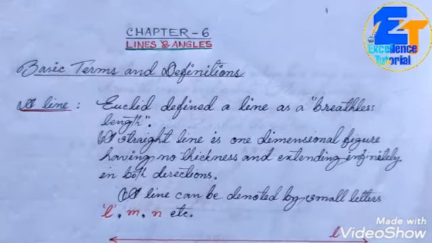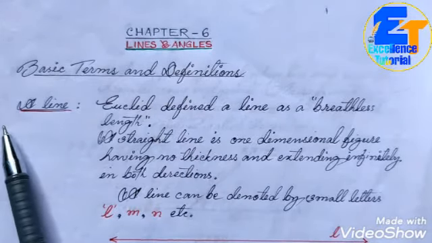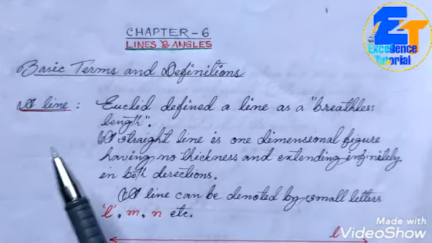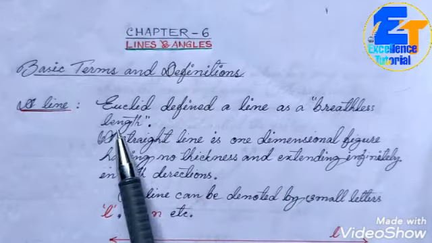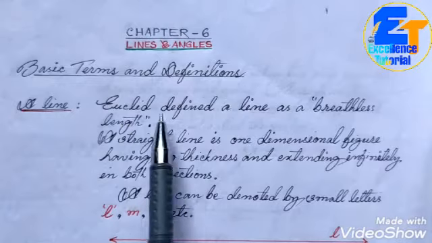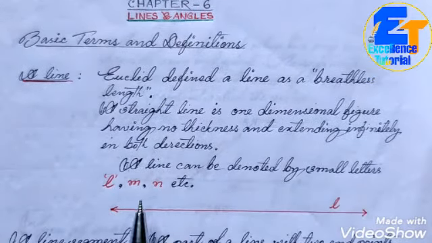So see, first, a line. You have already covered this in lower classes. What is a line? The great mathematician Euclid defined a line as a breadthless length. Breadthless length, that means a straight line. You can see in the figure I have drawn, this figure is defined as a line.